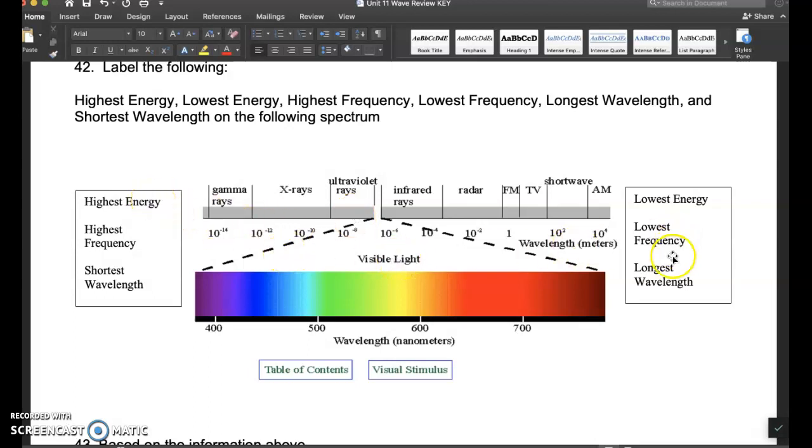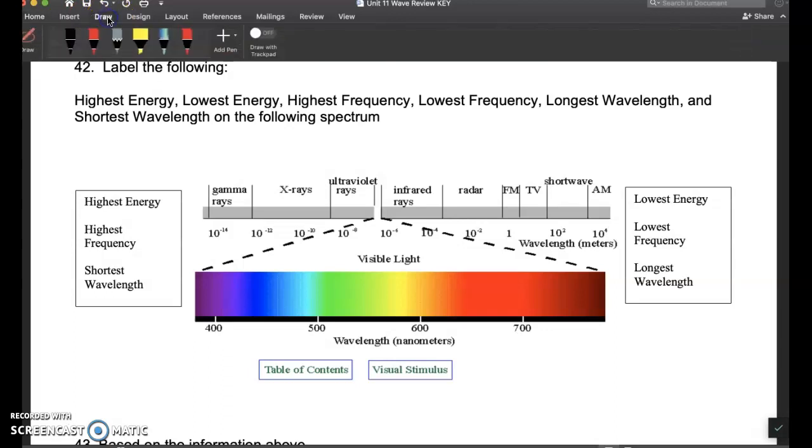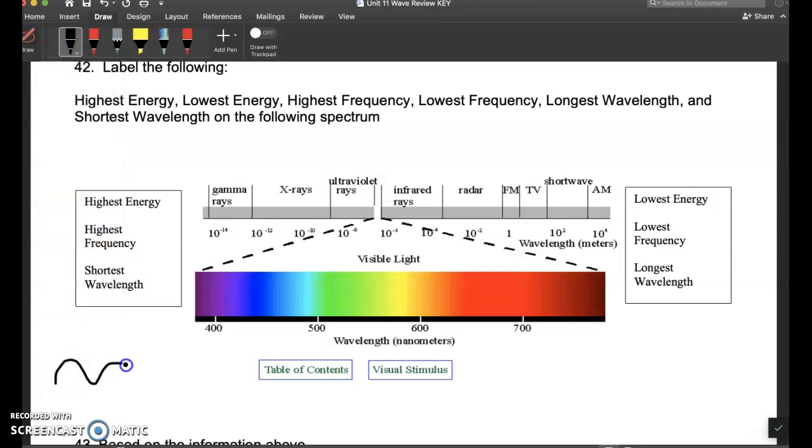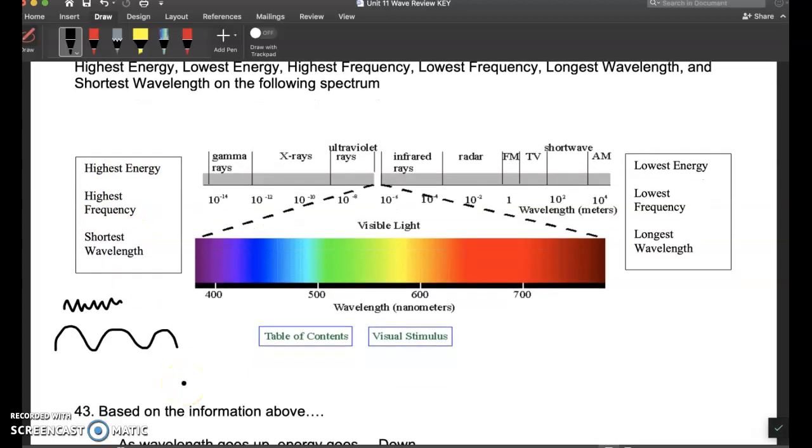Now, the hardest one then is with frequency. Think about frequency as being how close together the waves are. So the shorter the wavelength, the higher the frequency. Also, think about if you looked at two different waves. Let's say you had a wave that looked like this, and you had a wave that looks like this. This one's going to make more contact with you. Short wavelength, but the frequency is higher, more contact, more energy. So that's one way you could think about that.